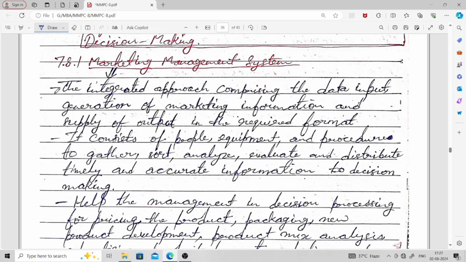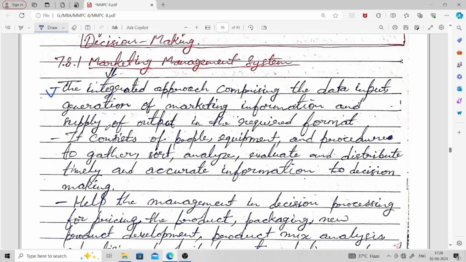You see, it is an integrated approach comprising the data input, generation of marketing information and supply of output in the required format. So we get data input, and from the raw data we generate marketing information, then there is the supply of output in the required format.